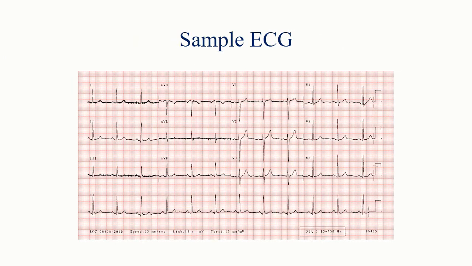Okay, now this is the sample ECG. As you can see, lead 1 from here to here, lead 2, lead 3, AVR, AVL, AVF, V1, V2, V3, V4, V5 and V6, and this is the last strip which contains only lead 2, a long strip of lead 2. It is used to determine the rhythm. See, you can calculate the RR intervals, many RR intervals from this strip, and you can see the rhythm. So this strip is mostly used for the rhythm and rate as well.